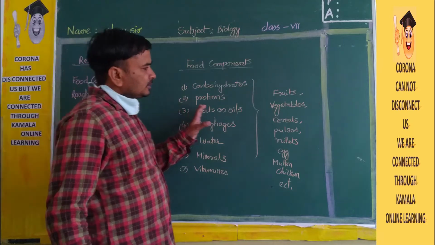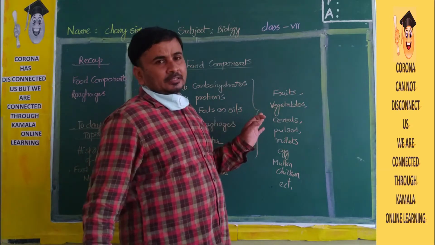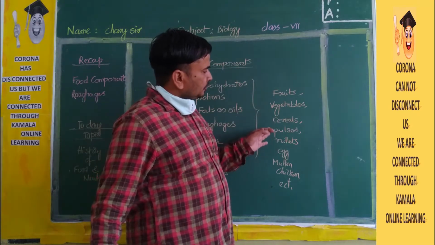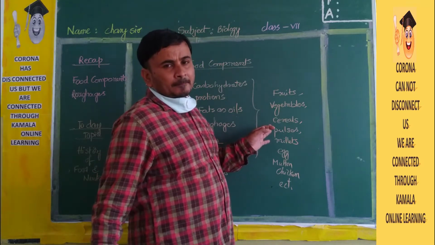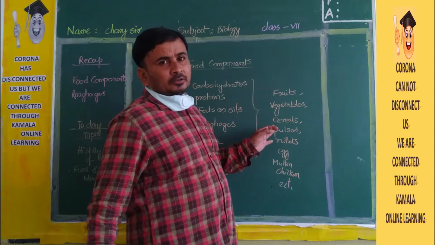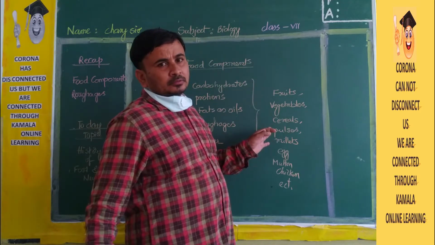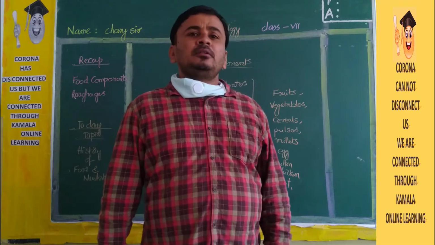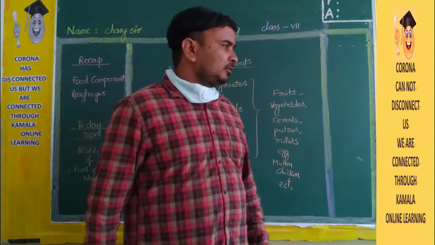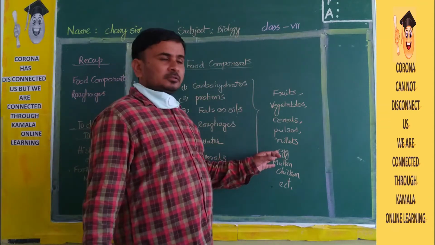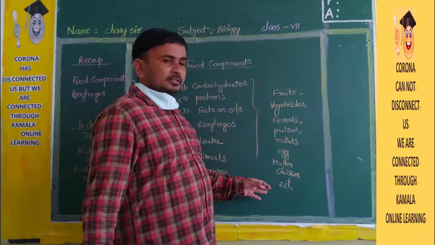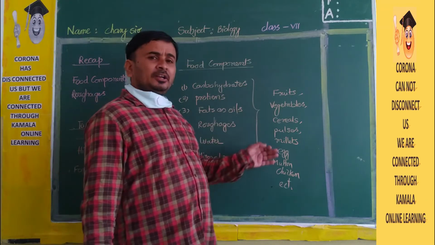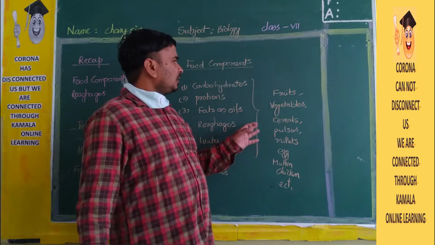Clear, children? Next one is cereals. Cereals also contain all these things, and pulses. Cereals are rice, wheat, jowar, and bajra. Daily you are eating them. And the pulses, already you know pulses. And you can see millets also, ragi, foxtail millet. Next one is egg. Egg also contains all these things. Mutton, chicken, and so on. So many food components are there. From morning to evening, whatever you are eating, all of those contain these.